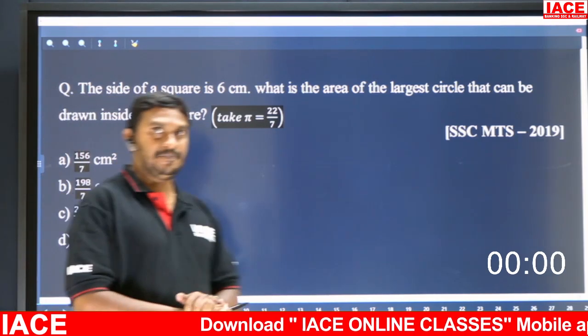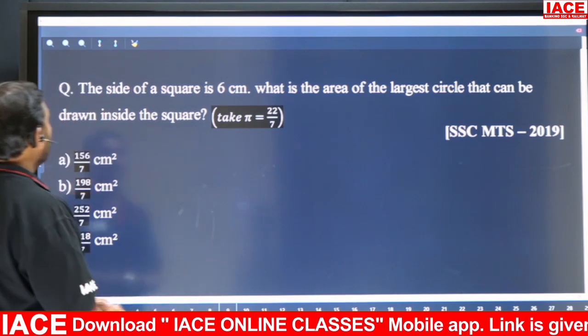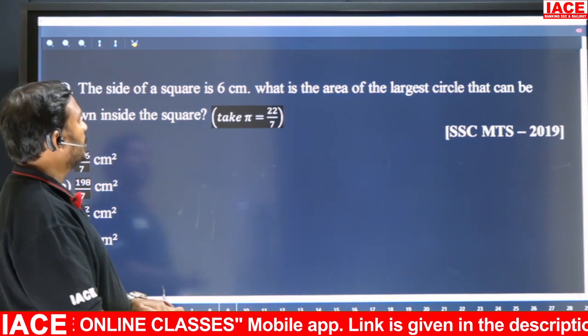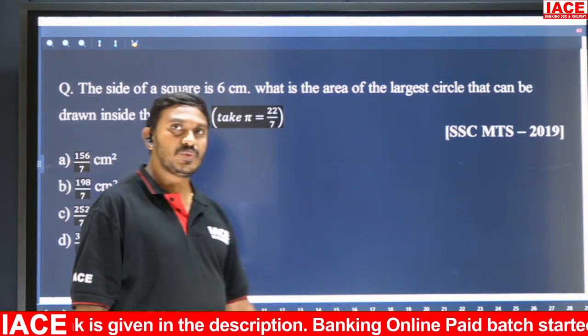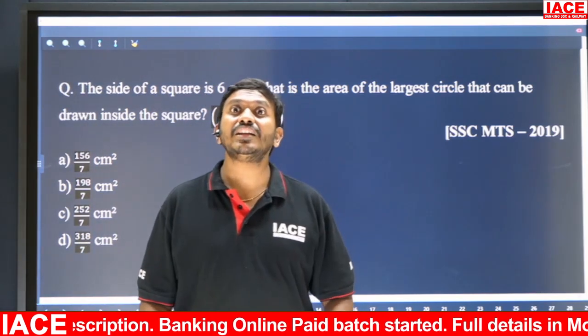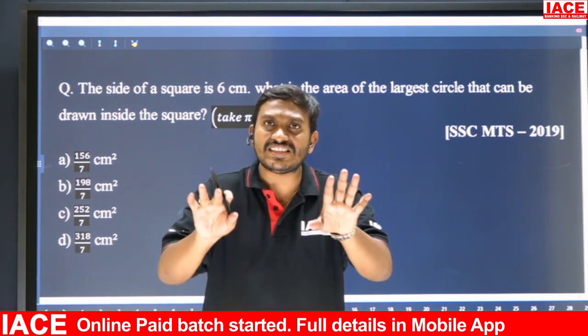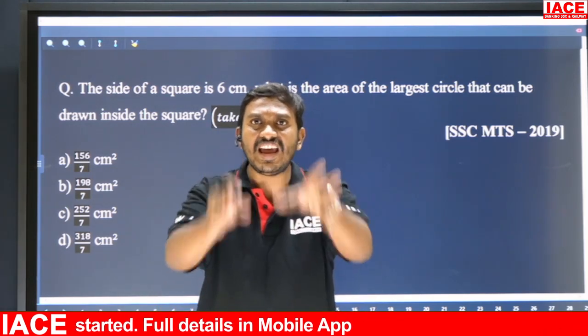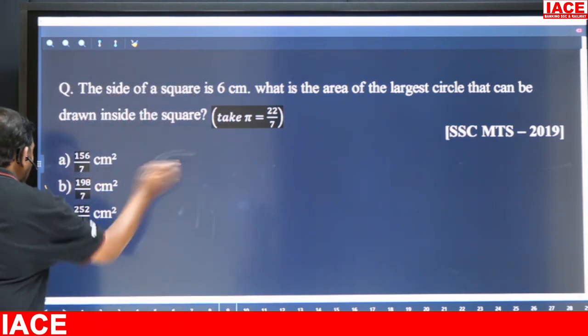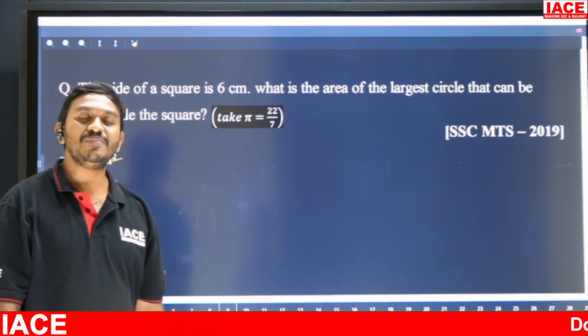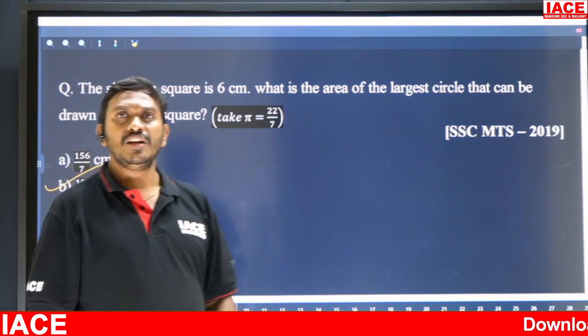Okay, see. So, a mensuration question. The side of the square is 6 centimeters. What is the area of the largest circle that can be drawn inside a square? That's it. Very simple question. Less than 10 seconds we can do this problem. Just directly I'm marking the answer. 198 by 7. Boom. That's it. That is the answer. No need to do anything.